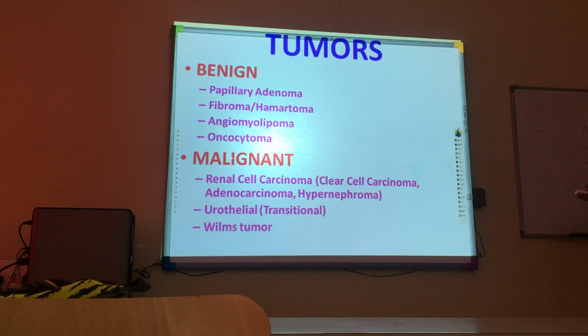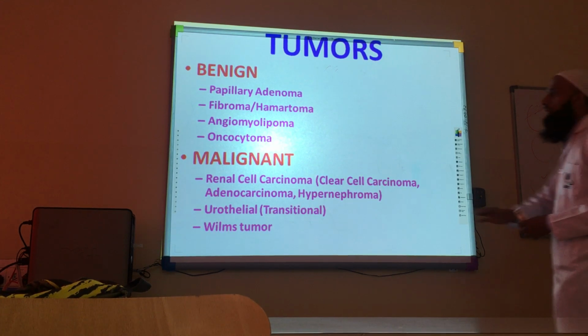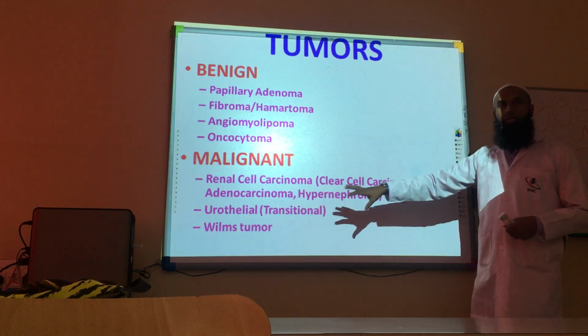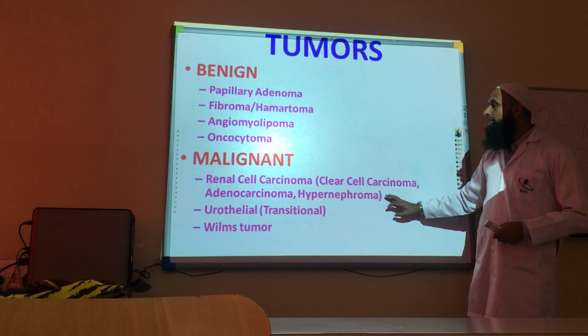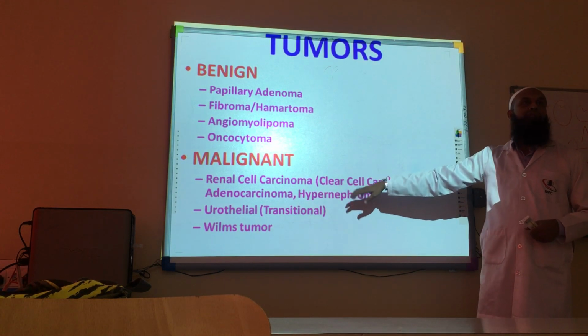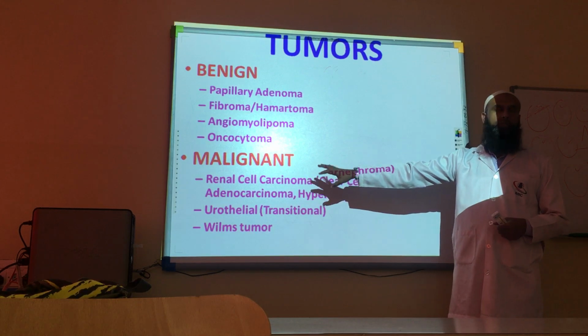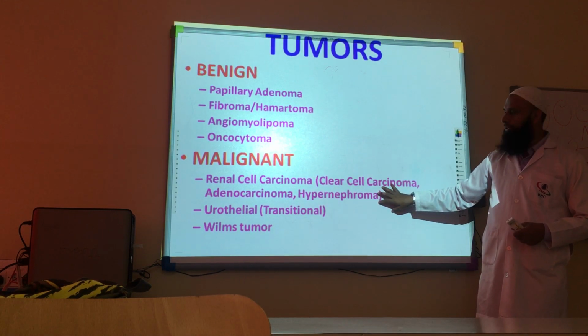Then the malignant ones. It could be renal cell carcinoma, also called clear cell carcinoma or adenocarcinoma, and another name for this tumor is hypernephroma. So don't be confused with these names. There is a single tumor which is called renal cell carcinoma, but these are the different names for this tumor.